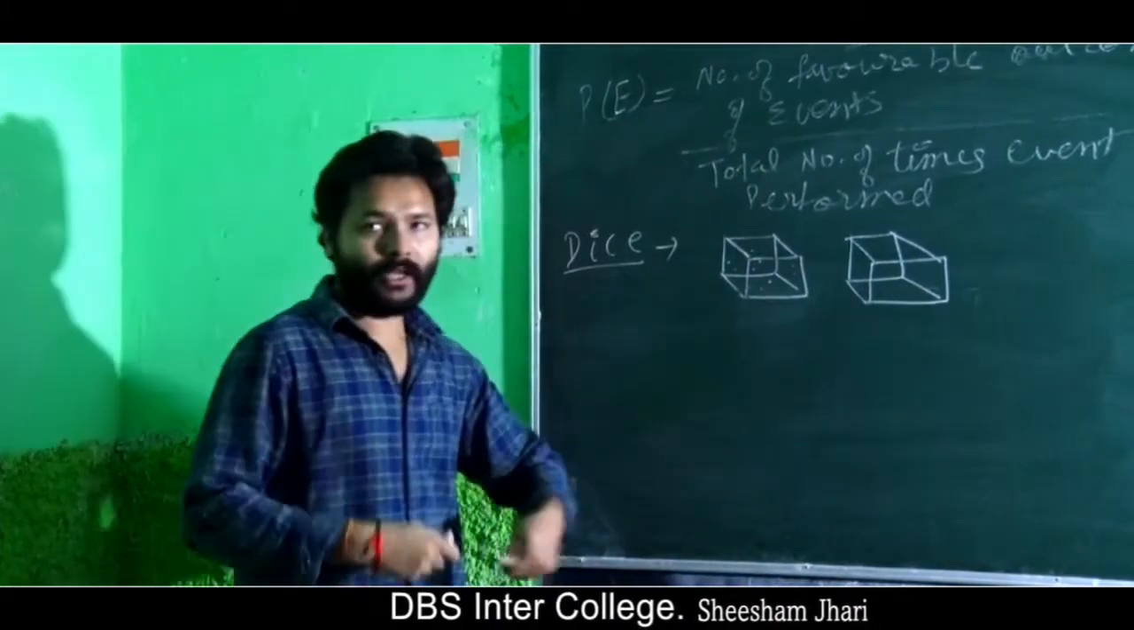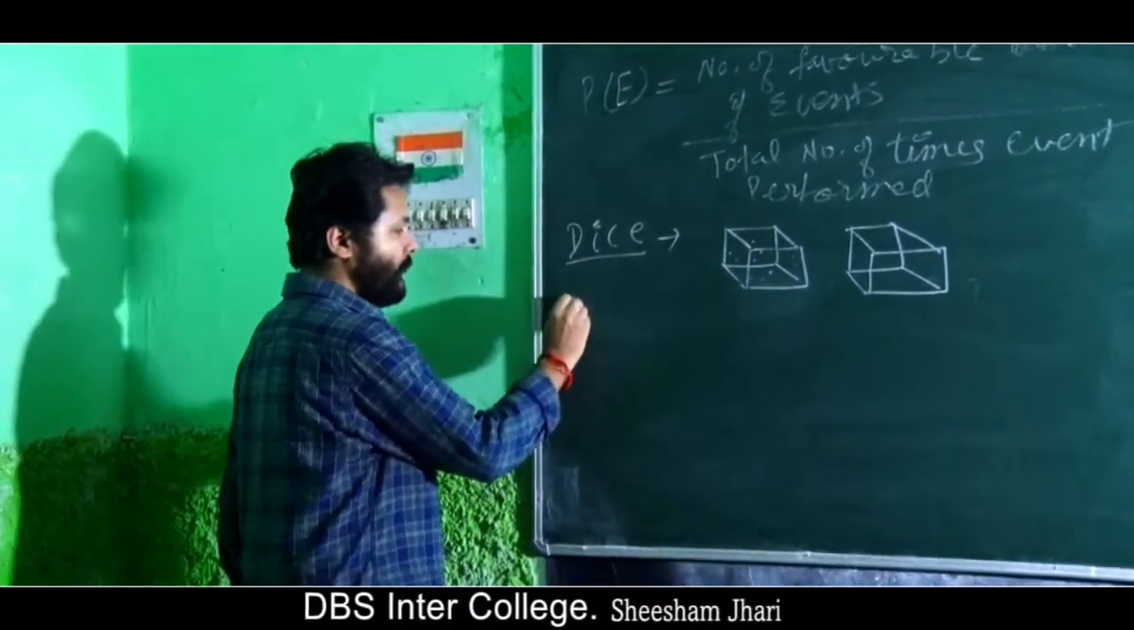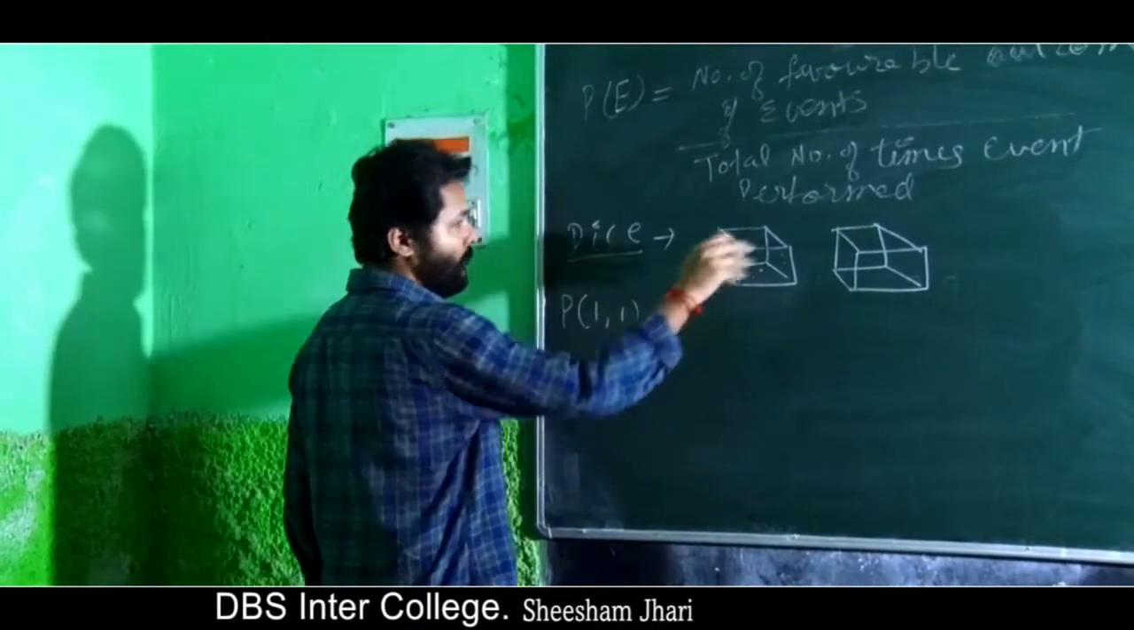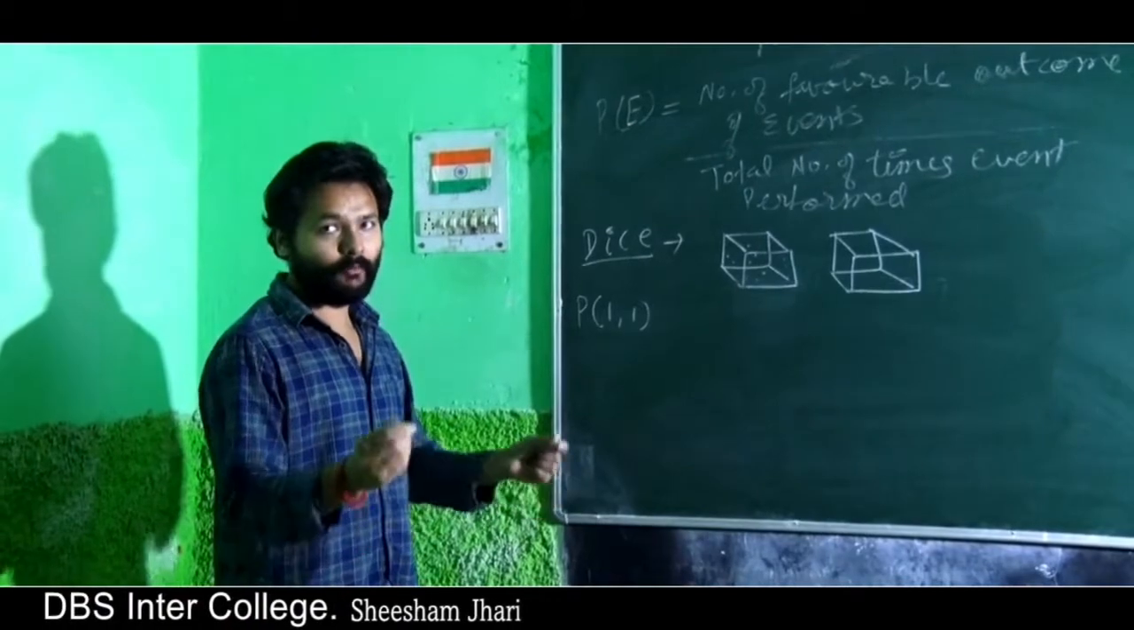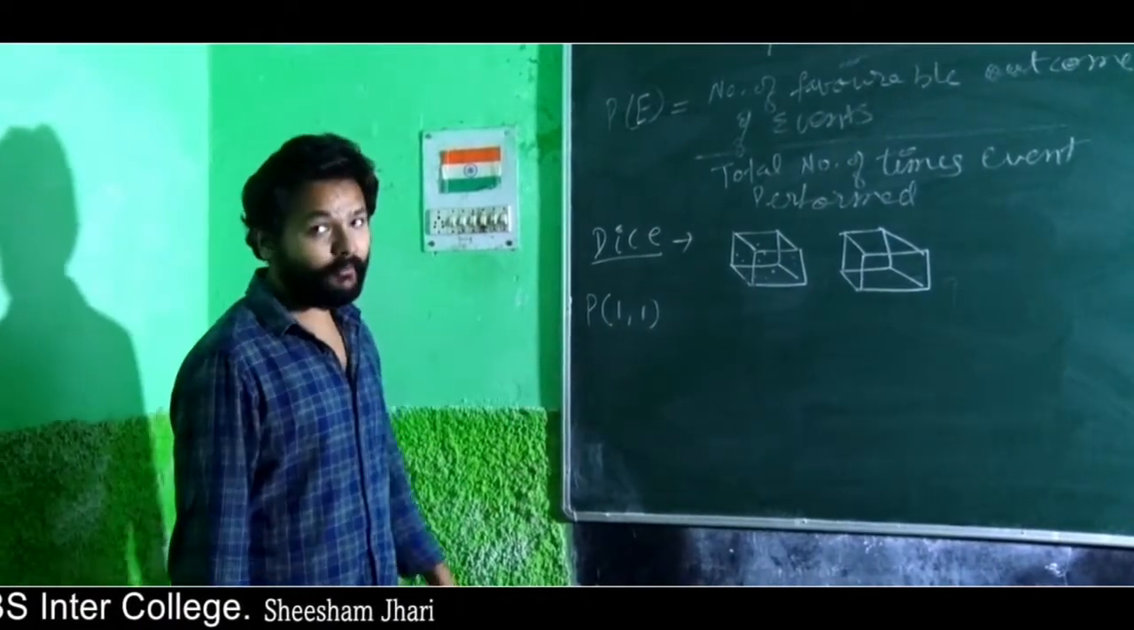So I am rolling 2 dice simultaneously. What is the probability of getting 1, 1 in both dice? I am rolling 2 dice and I should get 1 and 1 in both dice. So what will be the probability for that one?